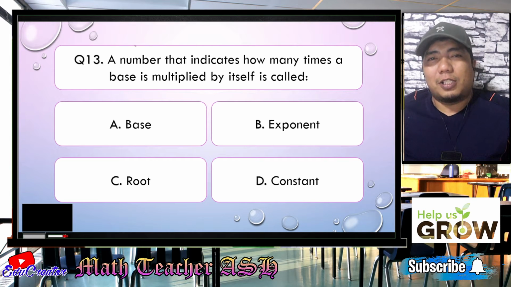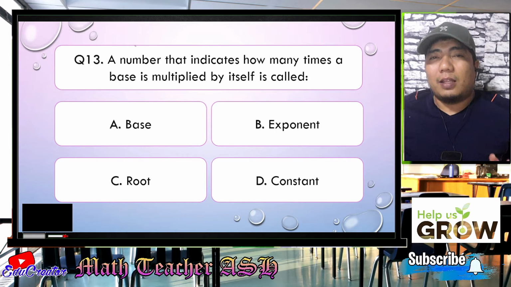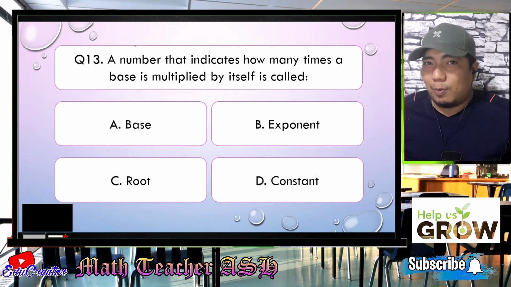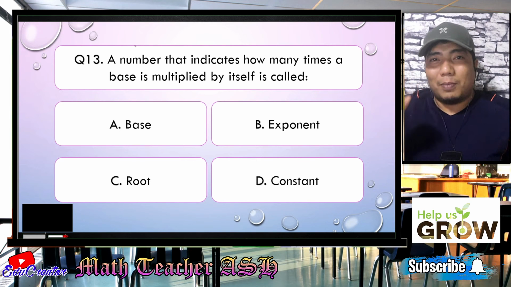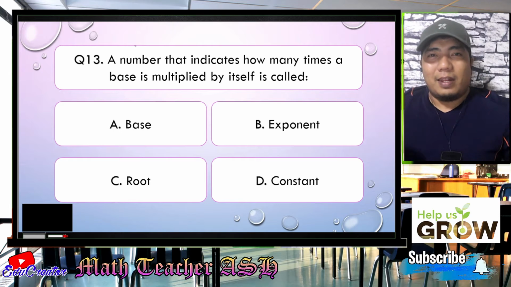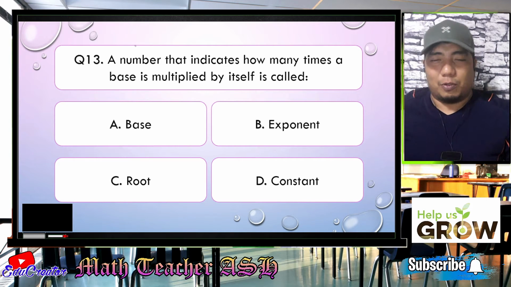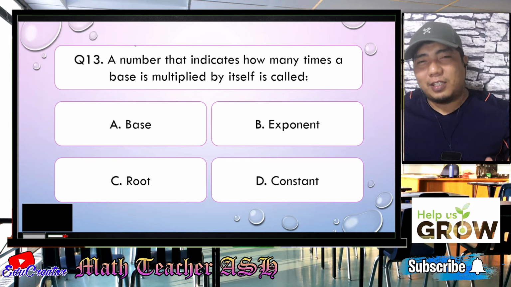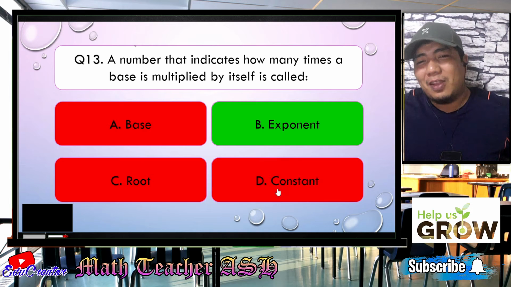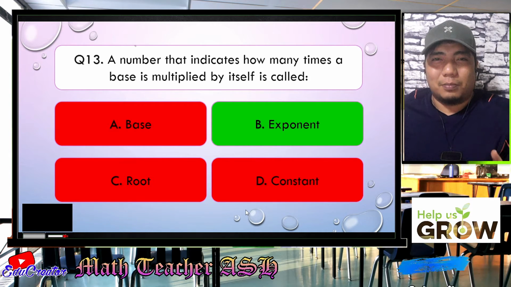Alright, math learners, this question is basically a definition of a certain part in the topic law of exponents, because the law of exponents talks about the small number that is being in the superscript or being elevated, and then that means that the base will be multiplied to itself. So therefore, the correct answer for this question is letter B. Alright. Easy, right? Very easy, my dear math learners. So now let us go to question number 14.